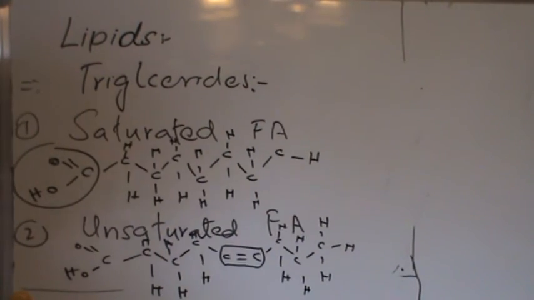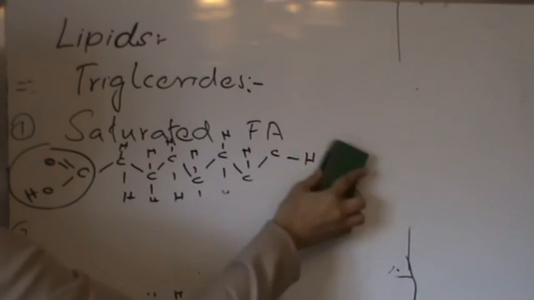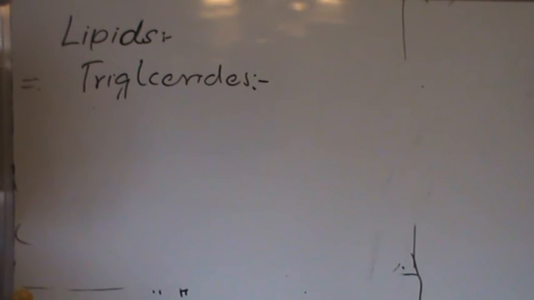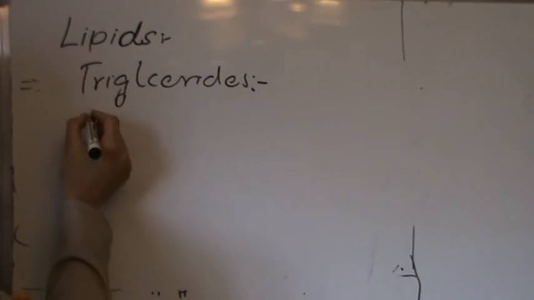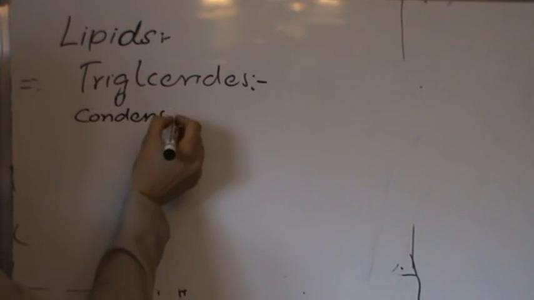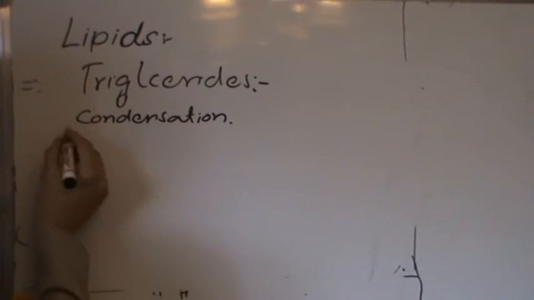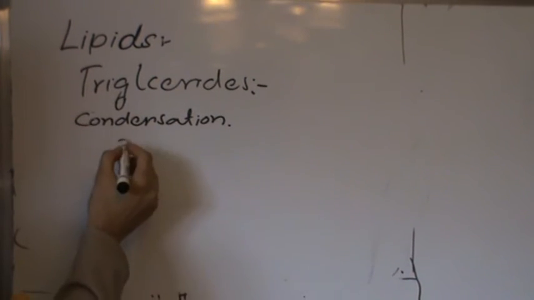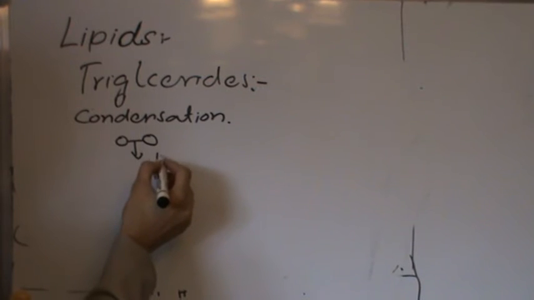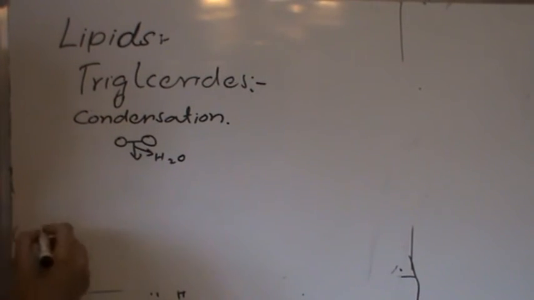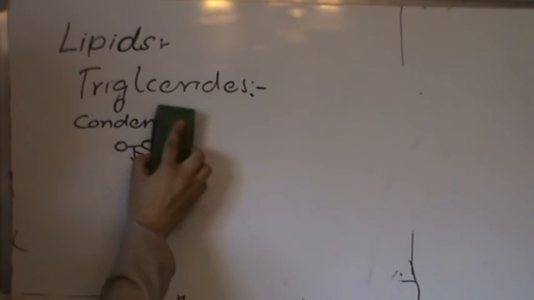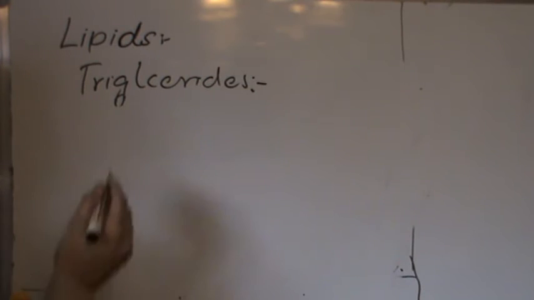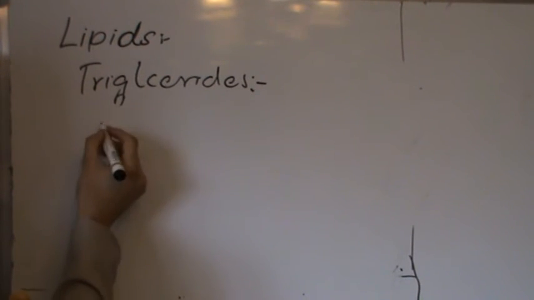So let's discuss how triglycerides are made. Triglycerides are made by condensation reactions. Condensation is a chemical reaction in which two molecules come close together, a new chemical bond is established and a molecule of water is released. So here, triglycerides have three condensation reactions.